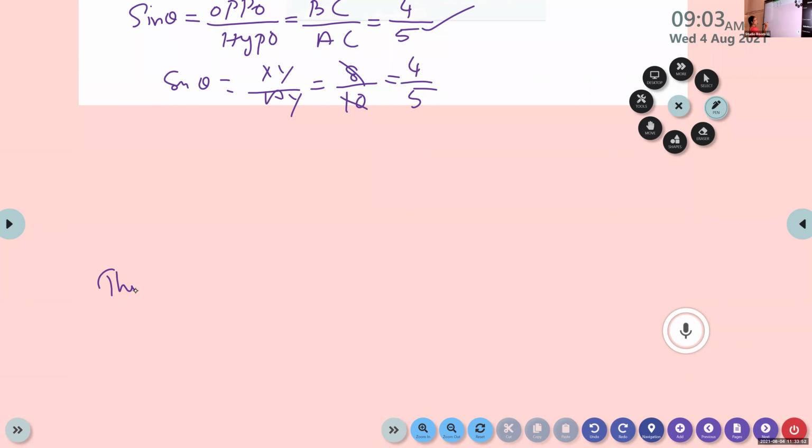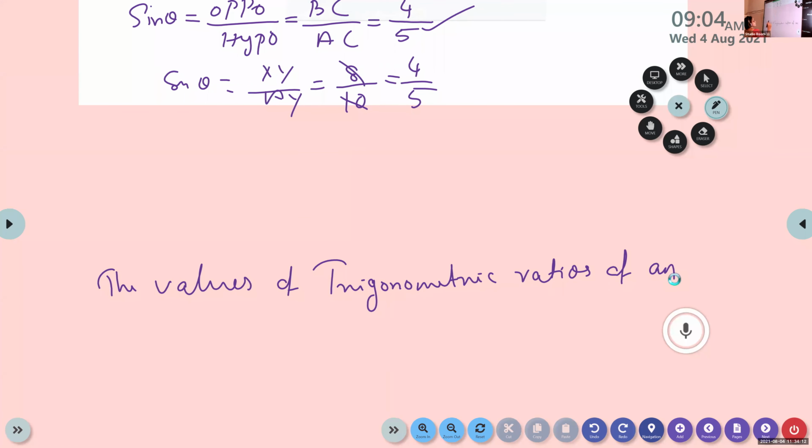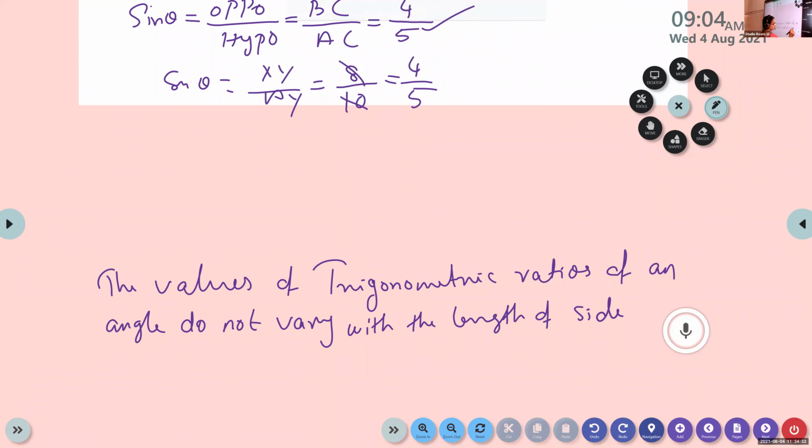The values of an angle do not vary with the length of sides of the triangle if the angle remains the same.